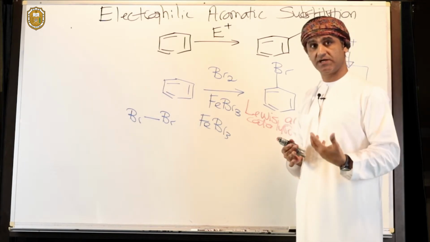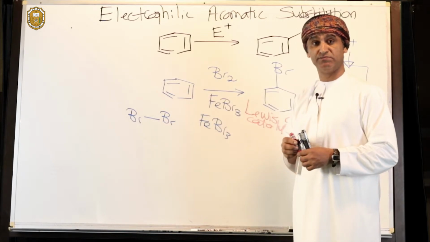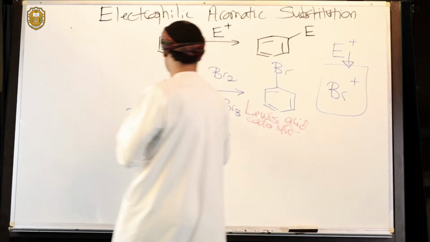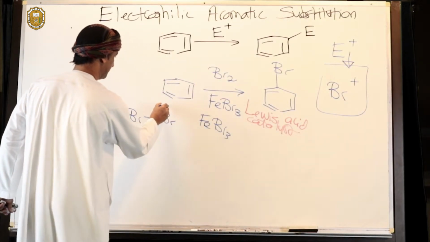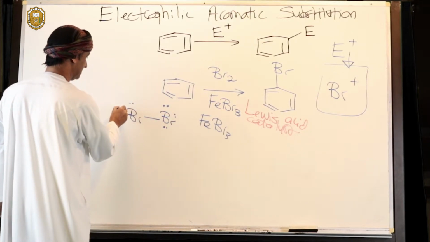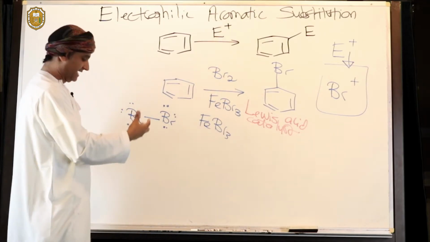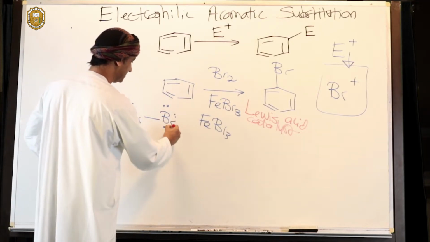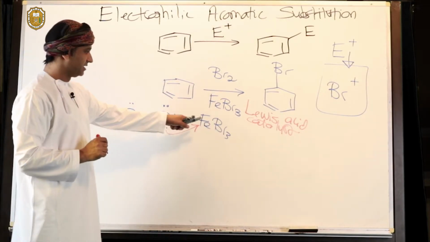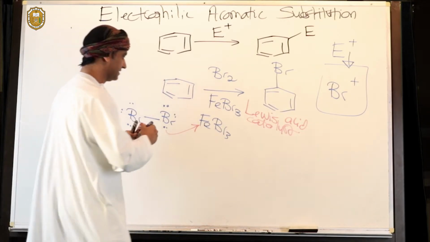So where would that lone pair come from? Well, it should come from bromine. Each of these bromine atoms in the bromine molecule has 3 lone pairs. We can show electron movement like this. We take a lone pair from one of the bromine atoms to the Lewis acidic center, which is iron, to give this intermediate.